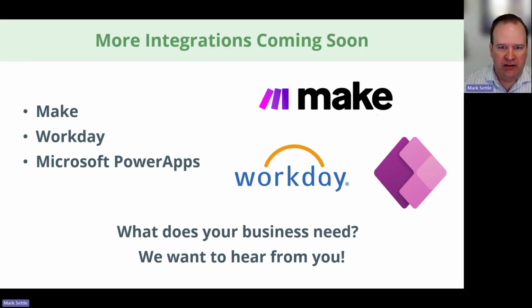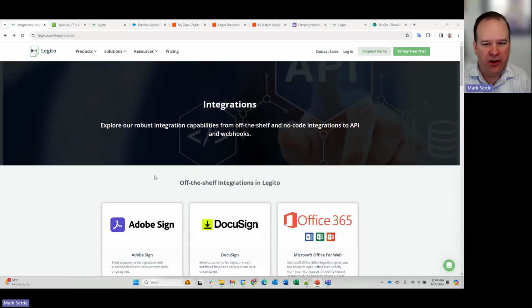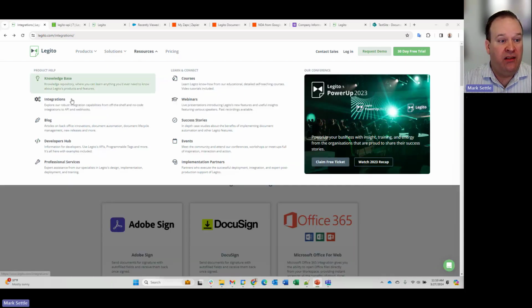All right, with that, let's get rid of the slideshow and jump into a few demonstrations. The first thing I want to do is take you to our integrations page. I showed a lot in the slideshow, but I want you to see that anybody can come to our resources, knowledge base, and integrations is the second link there.